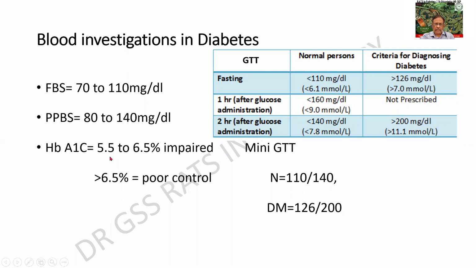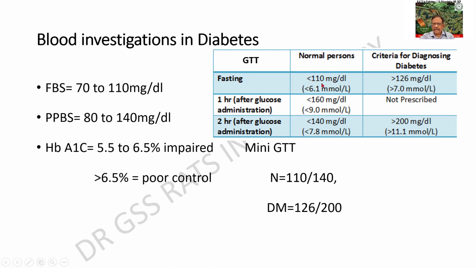Normally it is 5.5%, but when it is up to 6.5, it is called impaired tolerance. And when it is more than 6.5%, it is called poor control. One other test is the conventional GTT or the glucose tolerance test, which is done with 5 samples being collected. And the values are given over here.